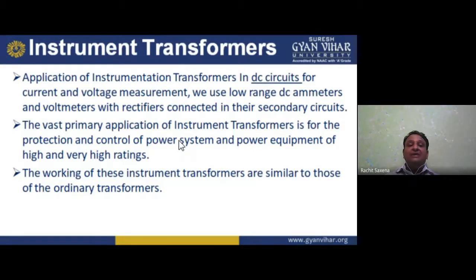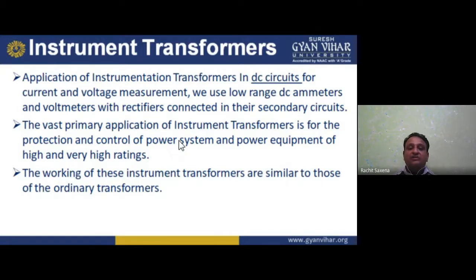Now, for instrument transformers in DC circuits, for current and voltage measurement we use low range DC ammeters and voltmeters, with a rectifier connected in the secondary circuit to convert AC into DC. The primary application of instrument transformers is for the protection and control of power systems and power equipment of high and very high ratings.